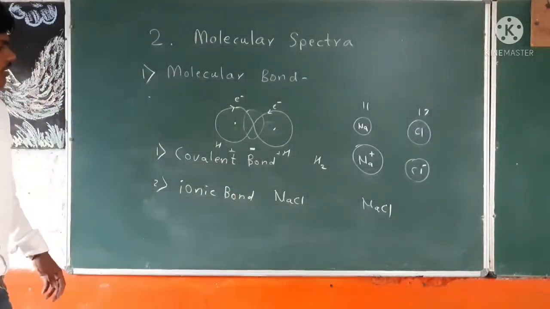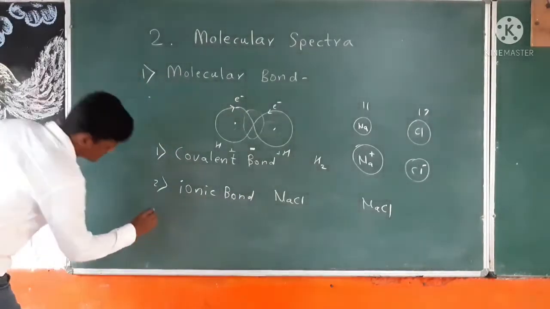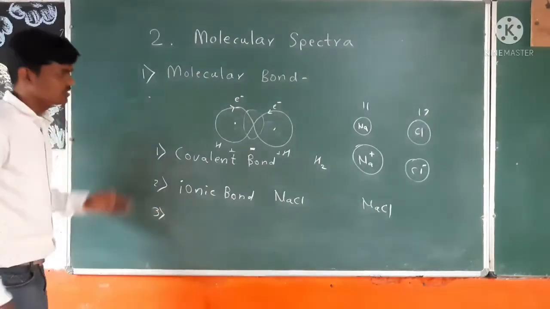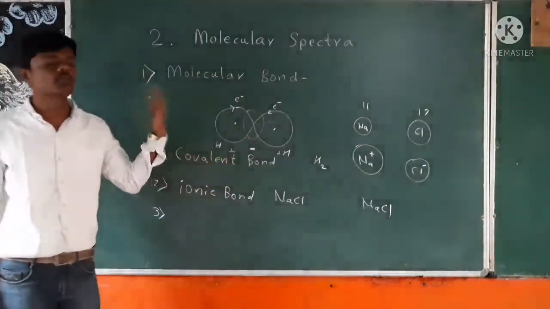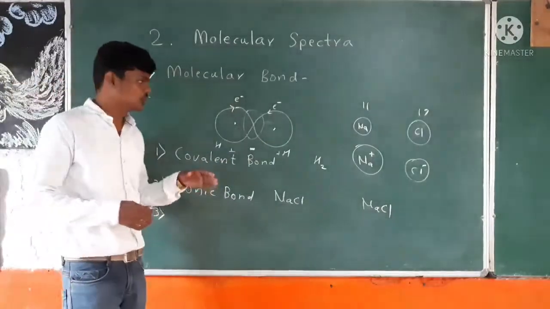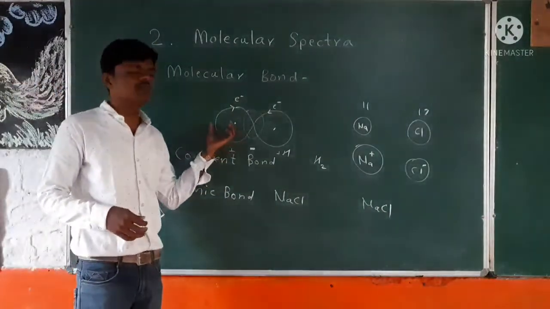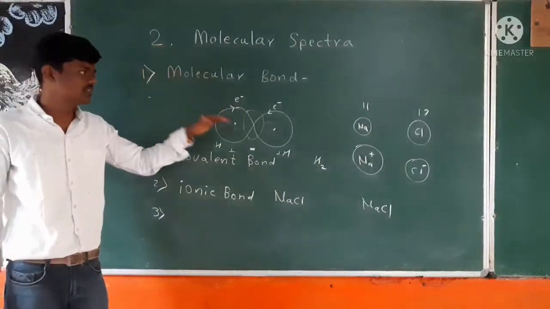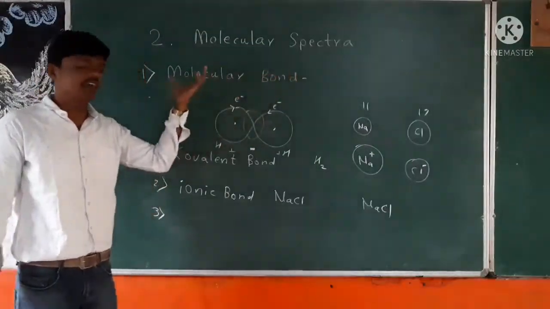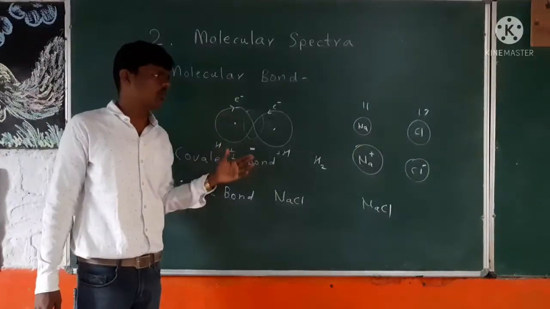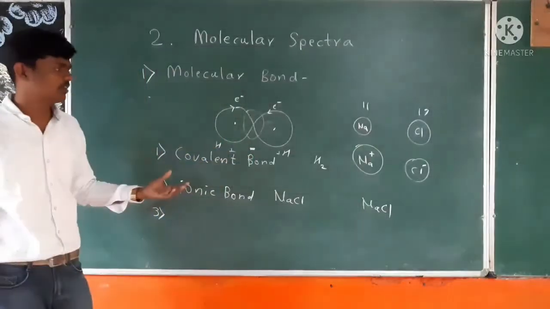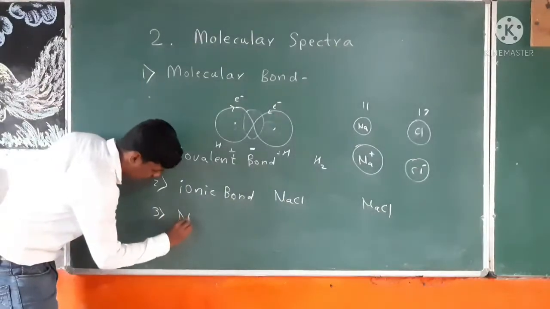Now the third case is very important. What happens when we take these two atoms very close to each other, or we give them a high energy? These atoms will go to higher energy levels, so that energy will be very high, and any molecular bond cannot survive or form there. So no bond formation will occur.